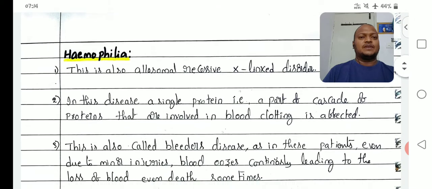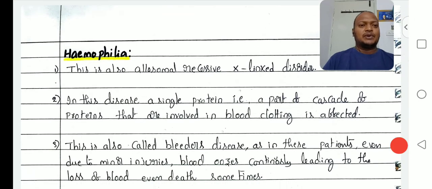Second point, in this disease, a single protein that is part of the cascade of proteins involved in blood clotting is affected. Earlier we discussed the blood clotting process.